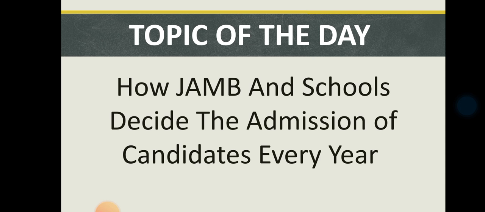So the first one we talked about, don't forget, is POTA. POTA is the number of candidates that is set by the federal government for Nigerian institutions to admit in a particular session. The policy is where they split the total number of candidates. They split it with merit, they split it with catchment area, and they split it with the less educationally developed states. So that's the three basic ways.